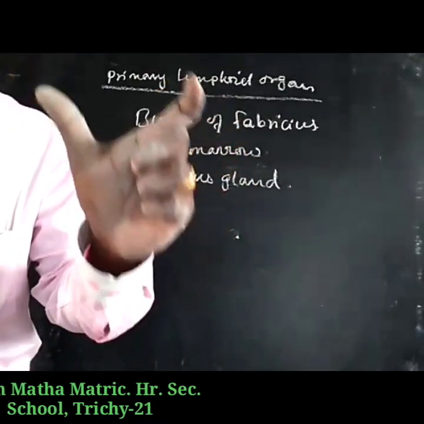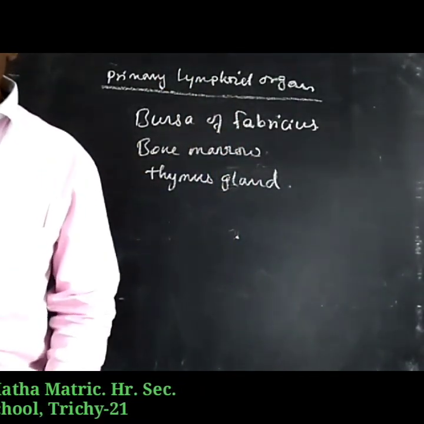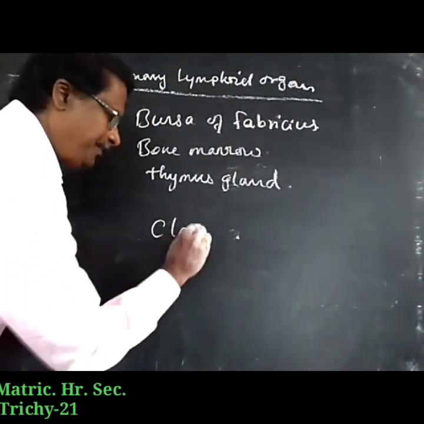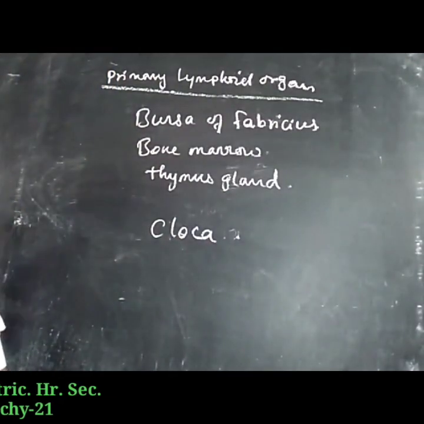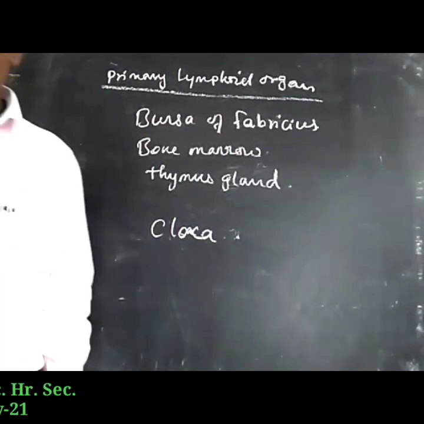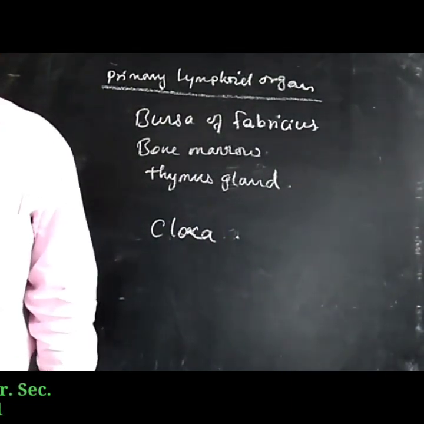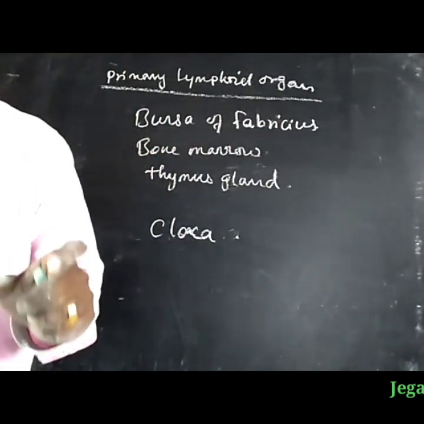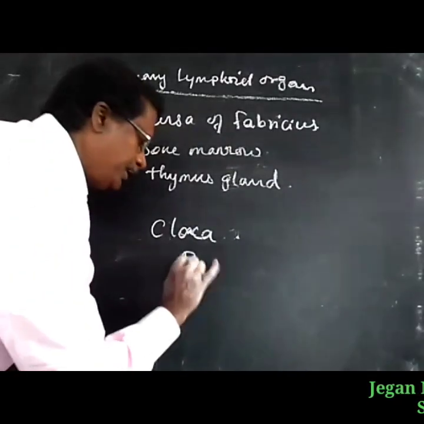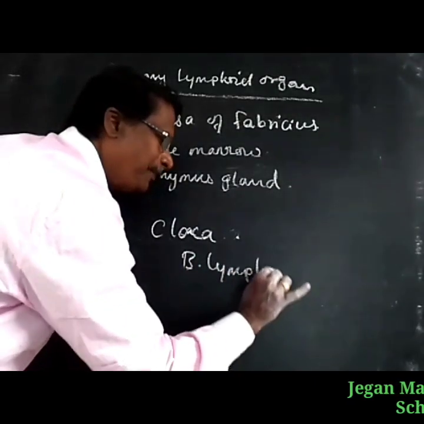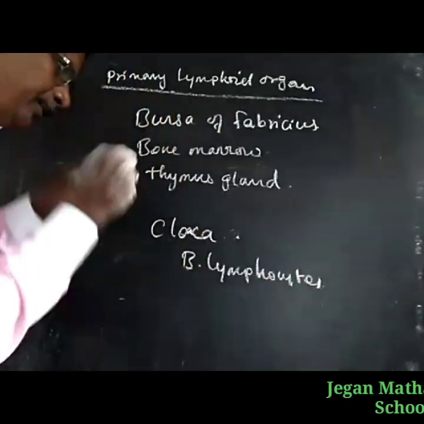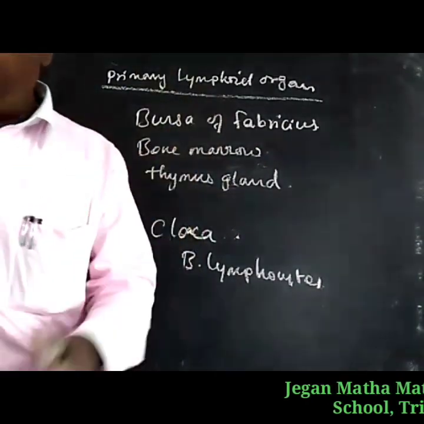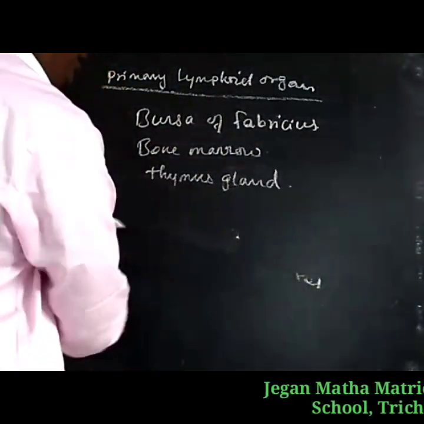In birds, the bursa of Fabricius is attached to the dorsal side of the cloacal aperture. B lymphocytes mature in the bursa and bring about humoral immunity.